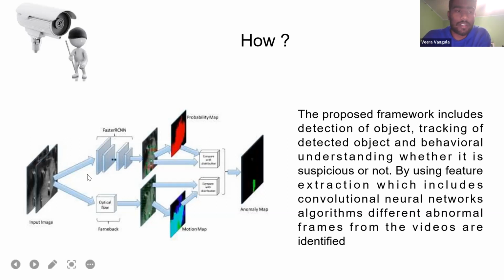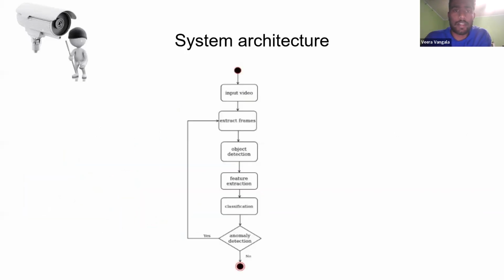Here on the left hand side, we can see the input image, which we got from the video, is sent to the neural networks, and from there we get the probability map. We check it against the standard training model, and then we generate the anomaly map here. This gives a pretty good idea of how it is being generated. Now let's see the system architecture.